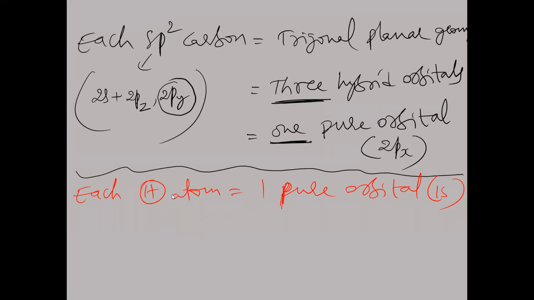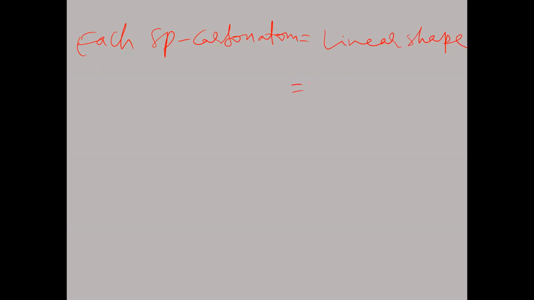The next now, each sp carbon atom has which shape? Linear shape, linear geometry. And next, each sp carbon atom has two hybrid orbitals.